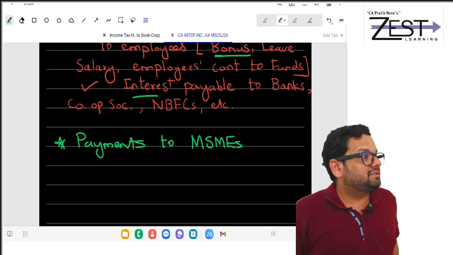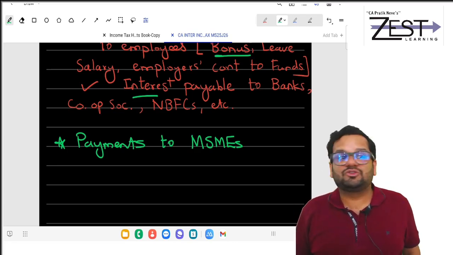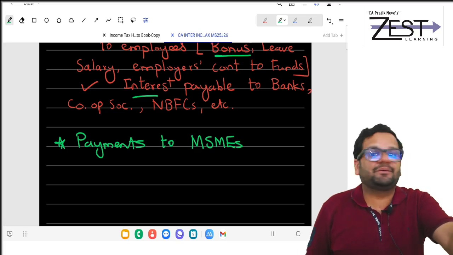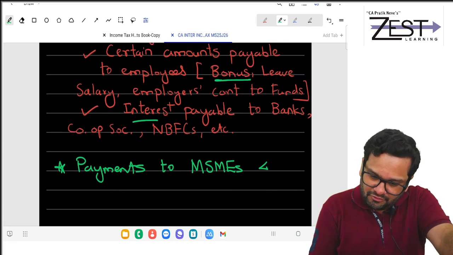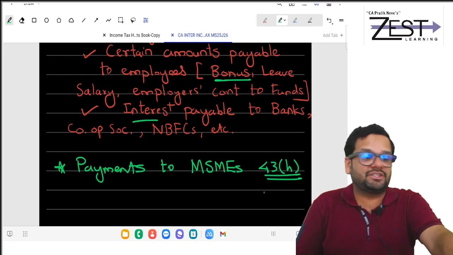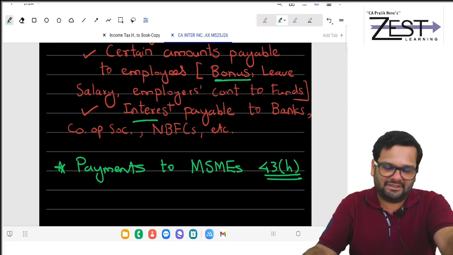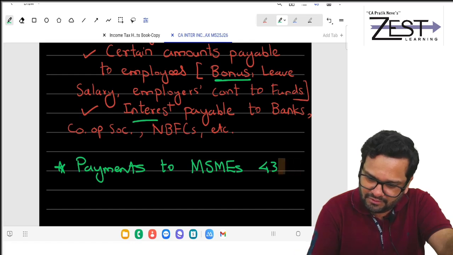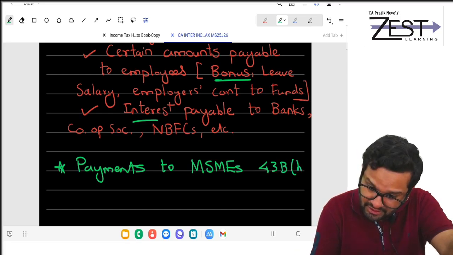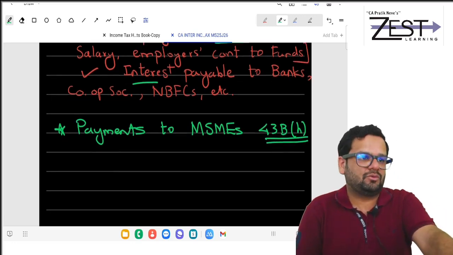If you don't do as per this MSME Act, the amount gets disallowed. So this is to protect the interest of small and medium enterprises. Here the 43H clause applies. Very debatable clause. 43BH means section 43B clause H. So that discussion I am not doing right now.